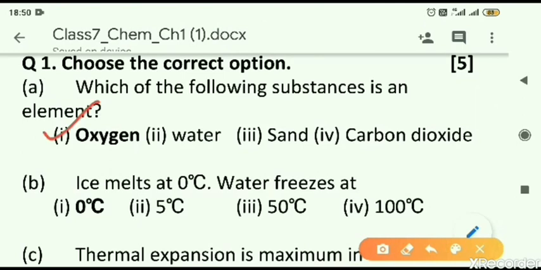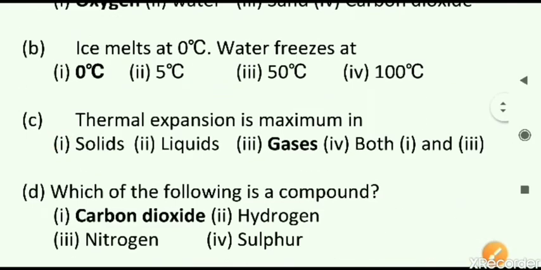So the correct answer is oxygen. The remaining three are not elements, they are compounds. Next, ice melts at 0 degrees Celsius, water freezes at... So water also freezes at 0 degrees Celsius. The melting point of ice is equal to the freezing point of water.